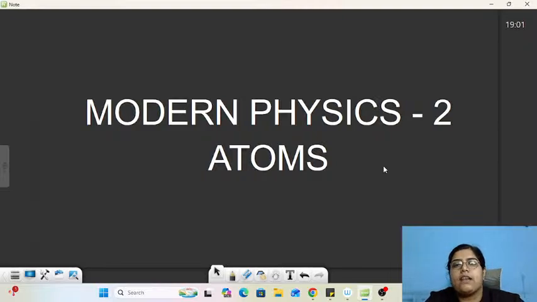So in our today's class, we are starting with modern physics. We started with modern physics yesterday. In the yesterday session we discussed dual nature of matter. In our today's session we'll primarily be focusing on the chapter atoms, right? And in our next class we are going to cover nuclei. So that is going to be our plan.